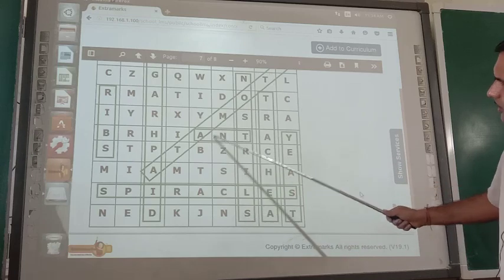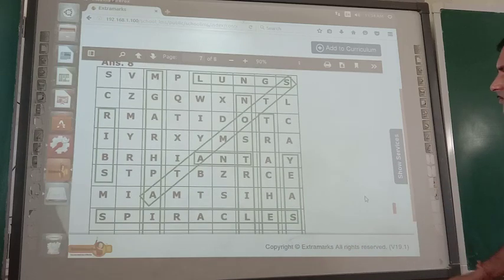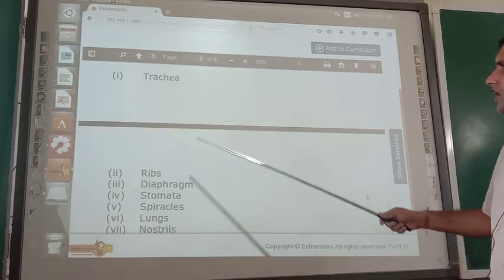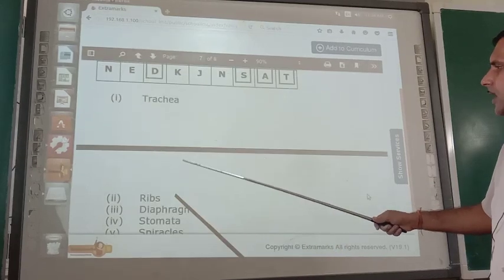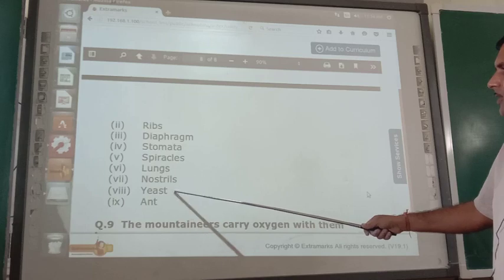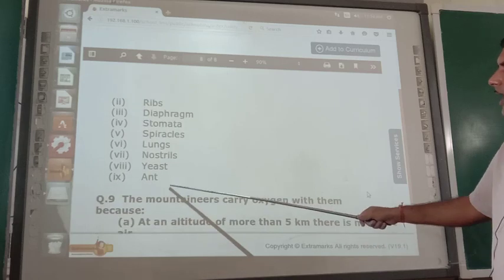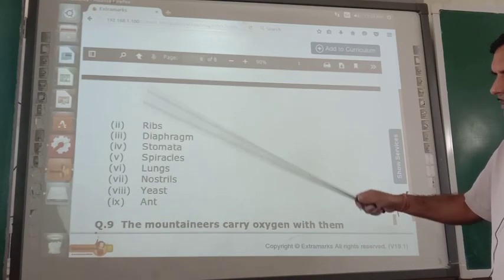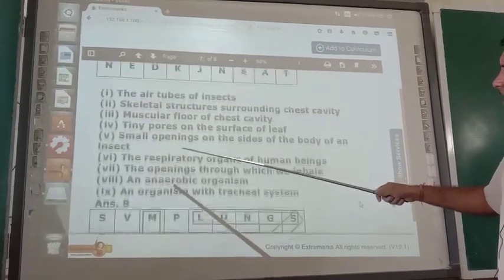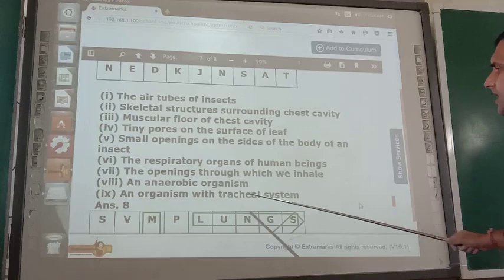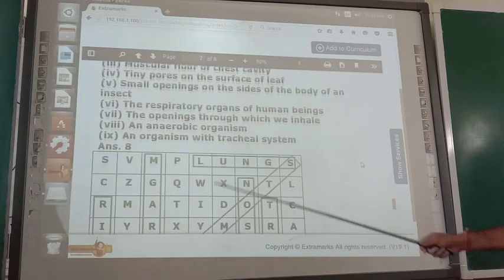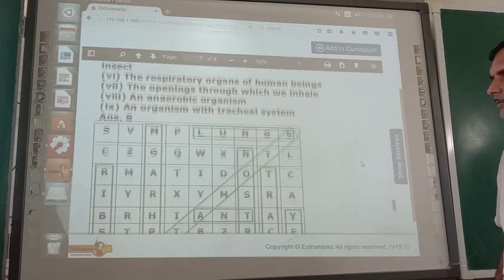In this way you can select these words from these boxes. The answers given here are: trachea, ribs, diaphragm, stomata, spiracles, lungs, yeast, ant. So the last answer: what is the last question? An organism with a tracheal system, that is ant. So ant is the answer of the last one.